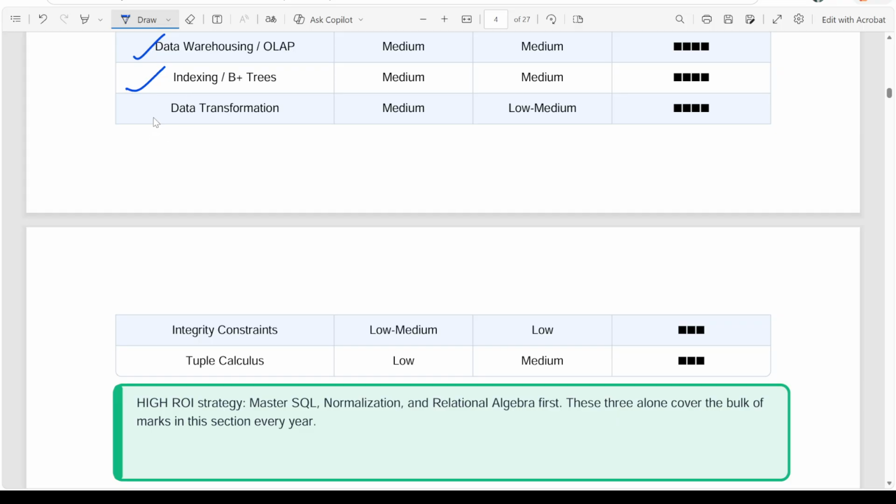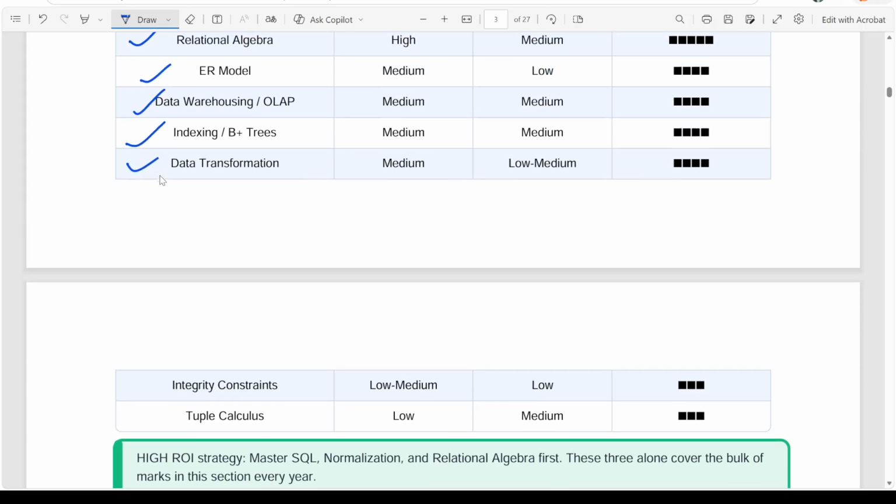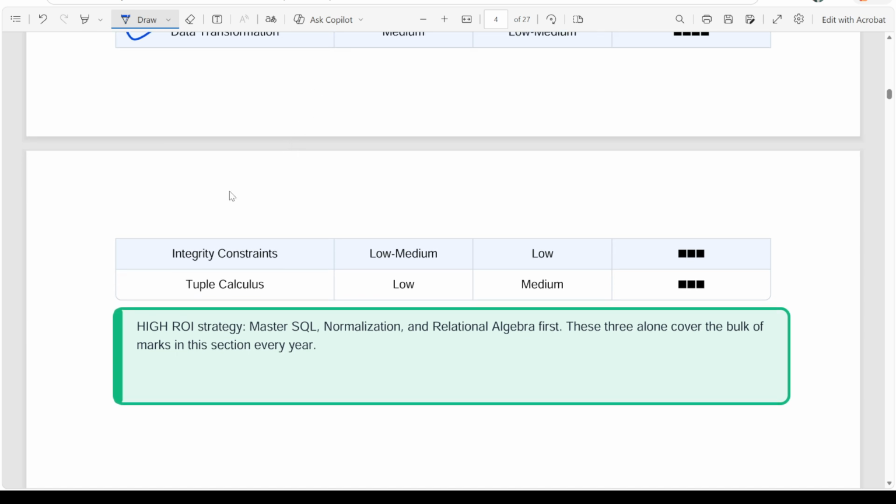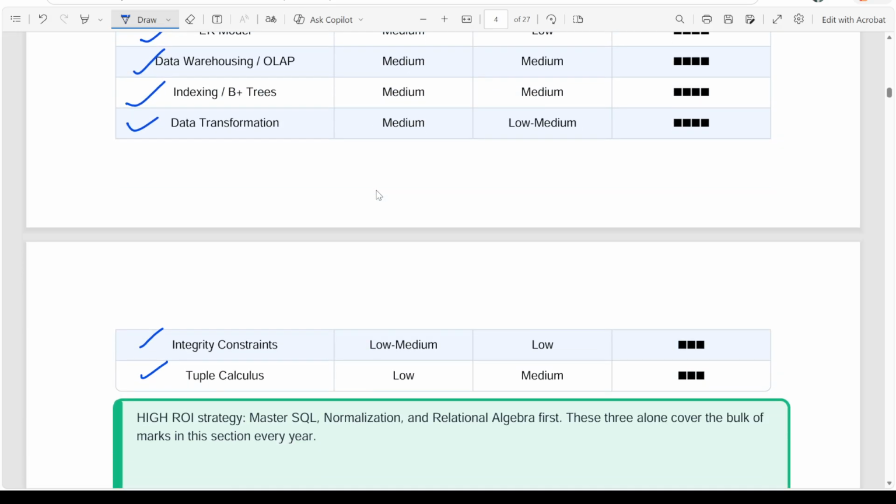Okay, we will see all these things, data transformation that I just gave you, the male female example, all those things, and everything, tuple calculus. These things are low priority, but we will see them also.